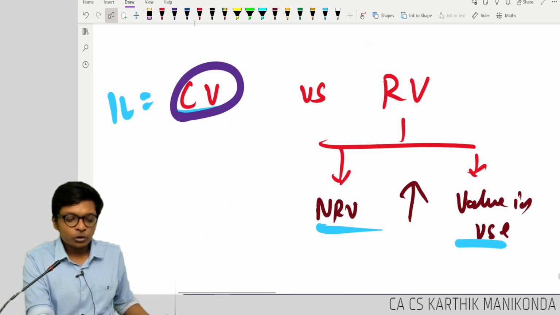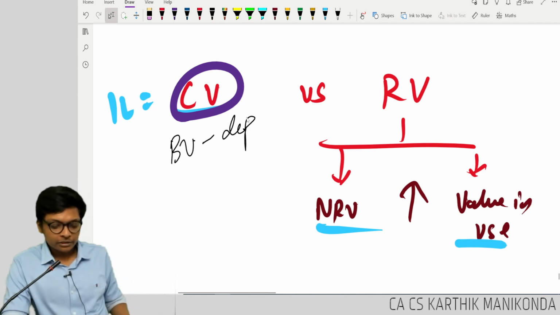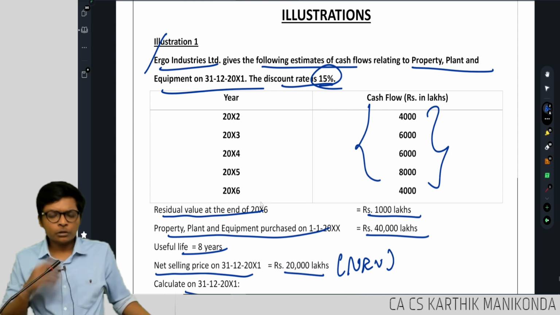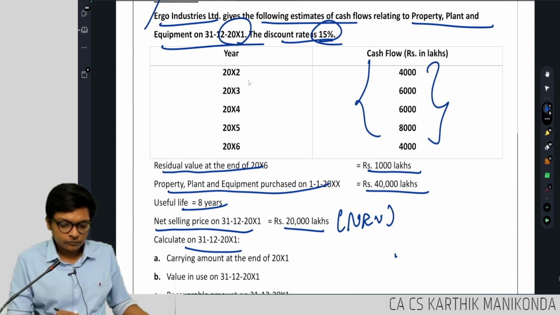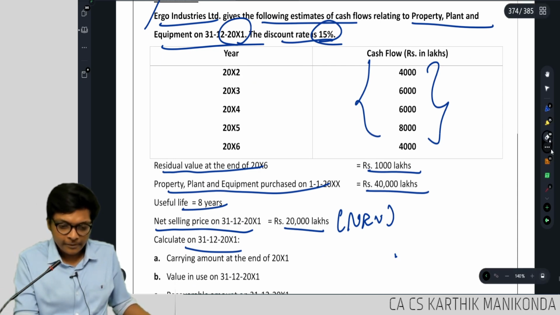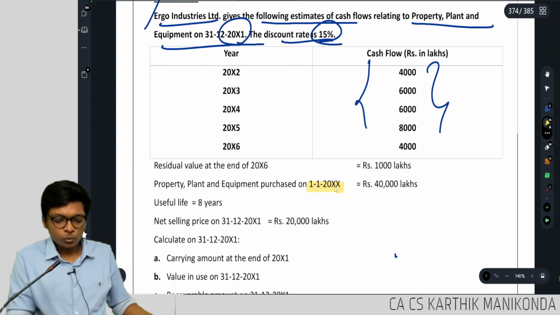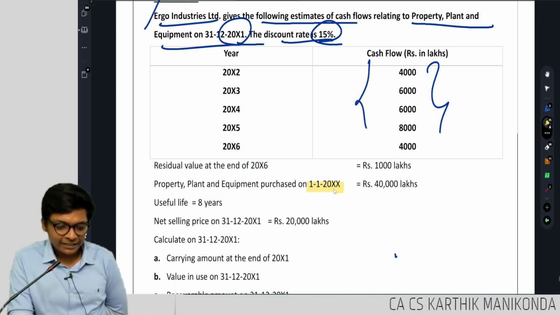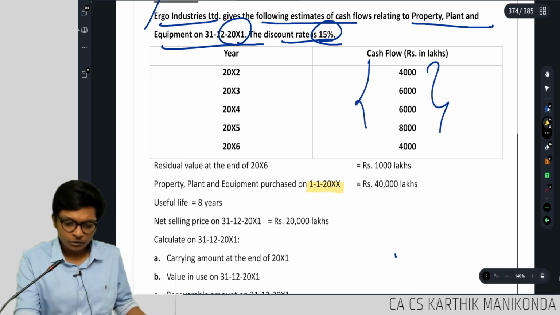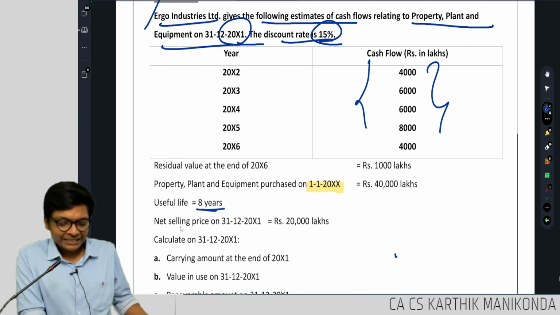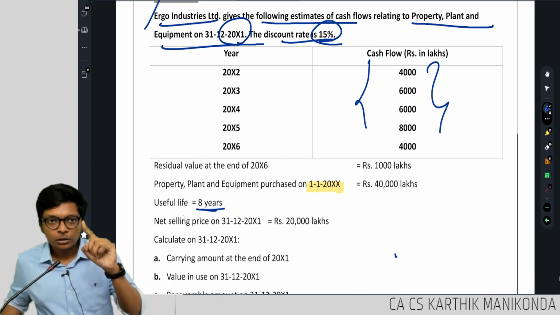Can you compute the carrying value, guys? What is carrying value? Book value minus depreciation. Look at this asset. When was it purchased? Sorry, the asset is purchased in which year? Purchased on 1/1/2020, whatever you want, 2020. Useful life is 8 years. How many years are over, guys? 1 year.